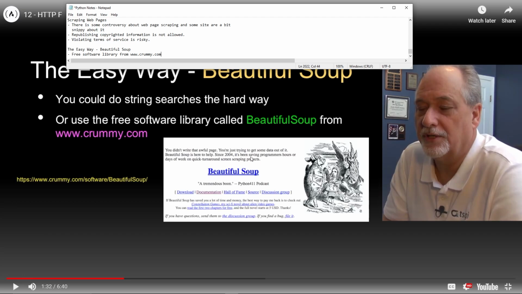Since 2004, it's been saving programmers hours or days of work on quick turnaround screen scraping projects.